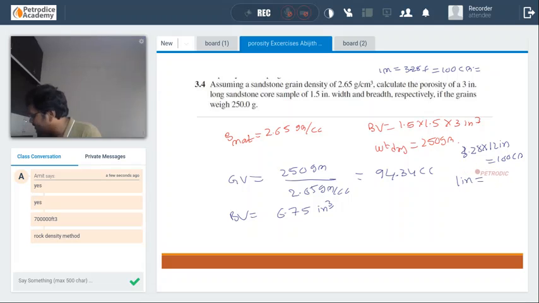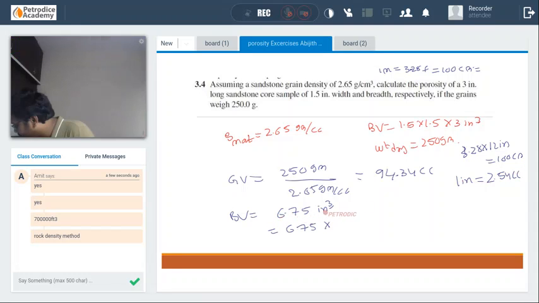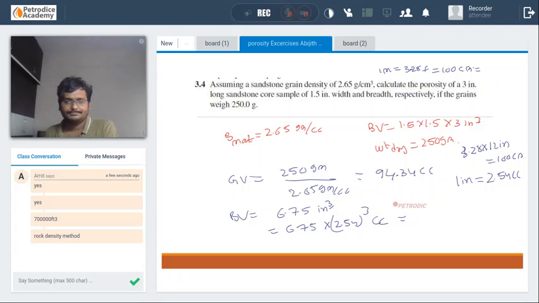That is 1 inch is equal to 100 divided by 3.28 into 12. 1 inch is equal to 2.54 cm. This is the reason. In the first class, we have discussed majority of the unit conversions. It will be useful to you here. That means 6.75 into 2.54 whole cube cc.